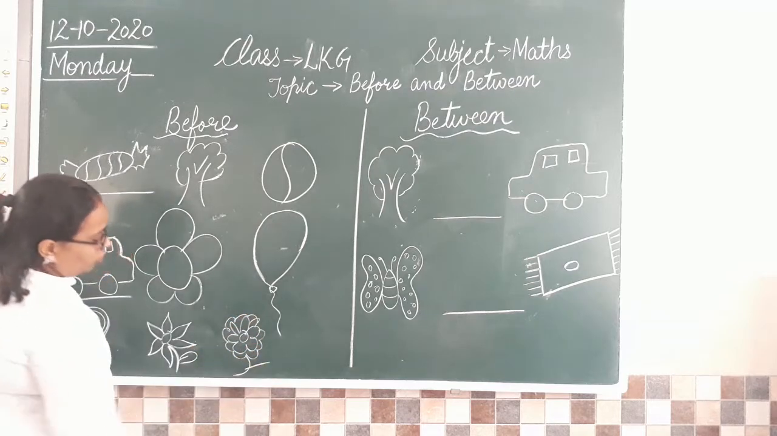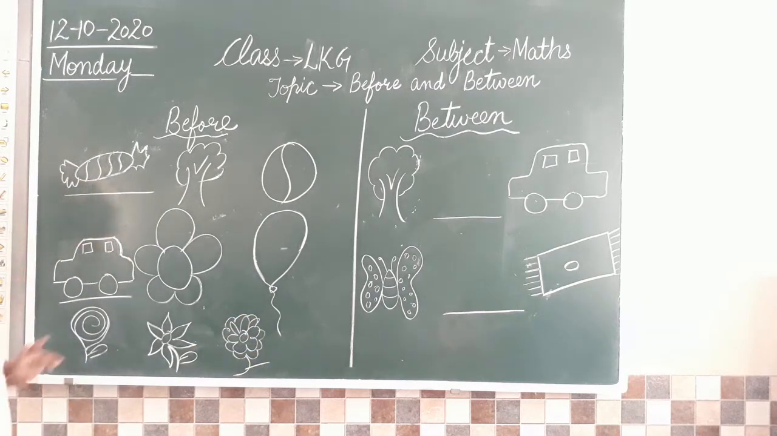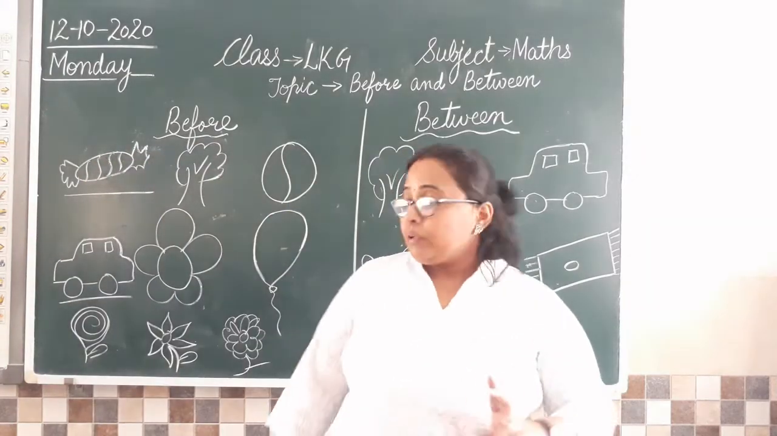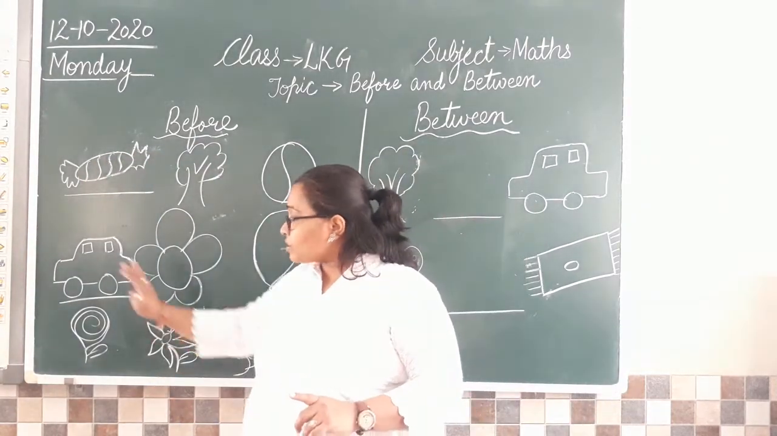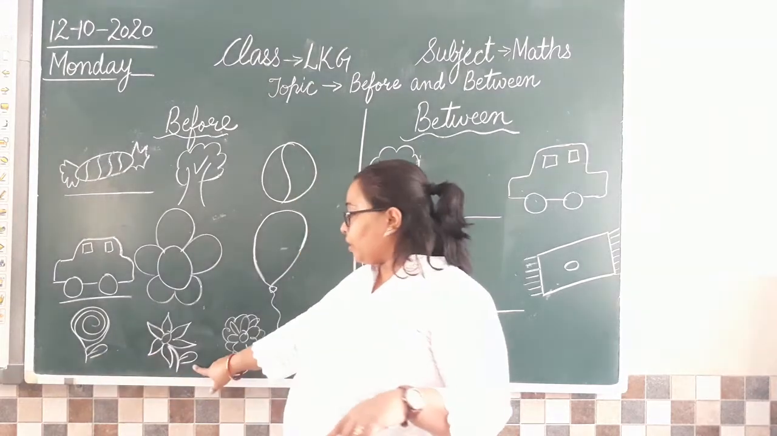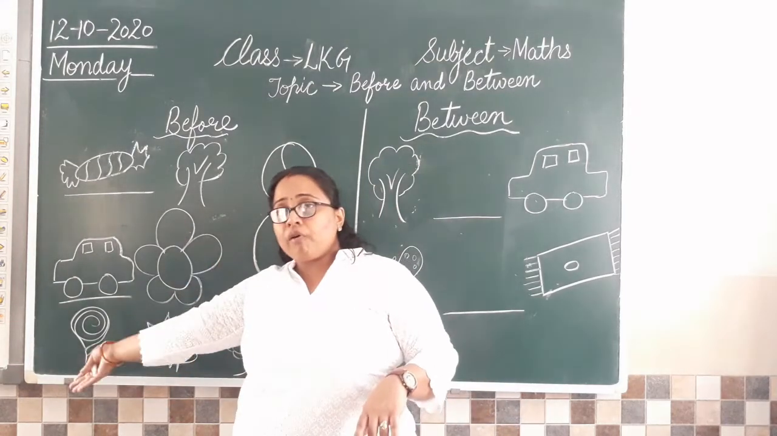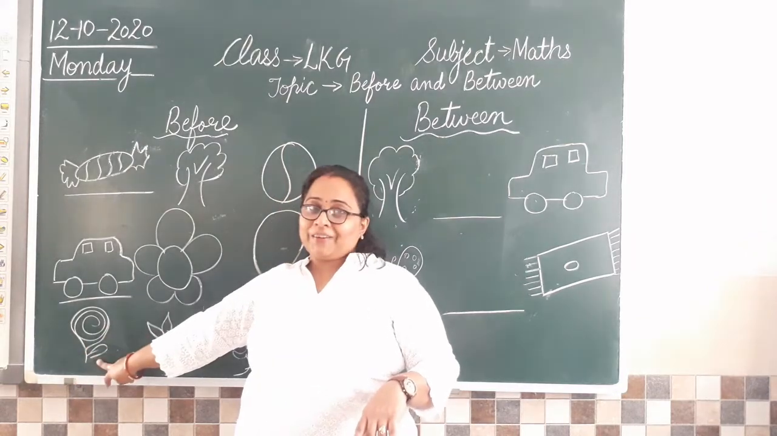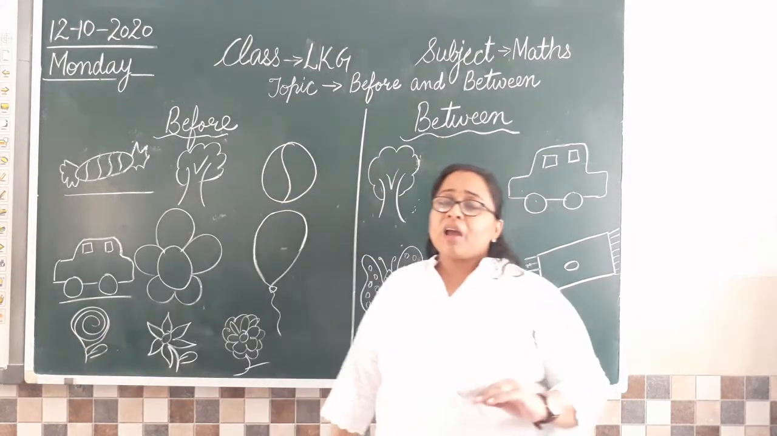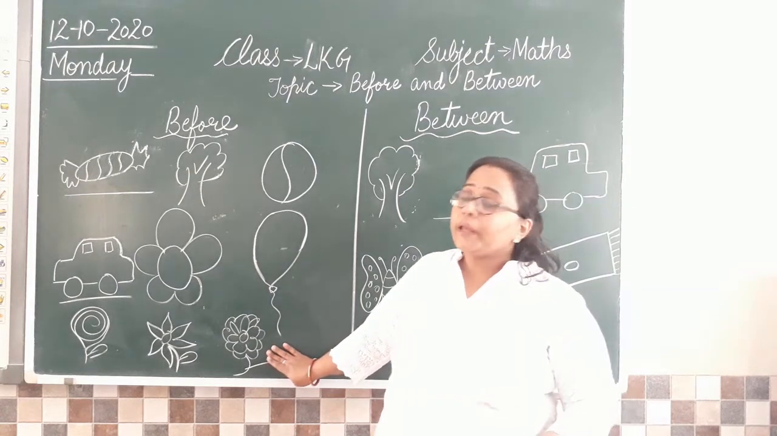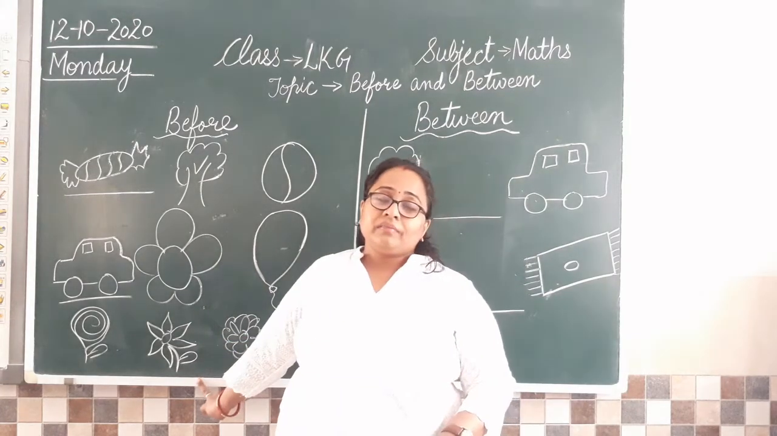So this is marigold. Now tell me which flower is before sunflower? So sunflower we have here. This is our sunflower. Which flower is before? Rose flower. And which flower is before marigold flower? Then the answer will be sunflower.